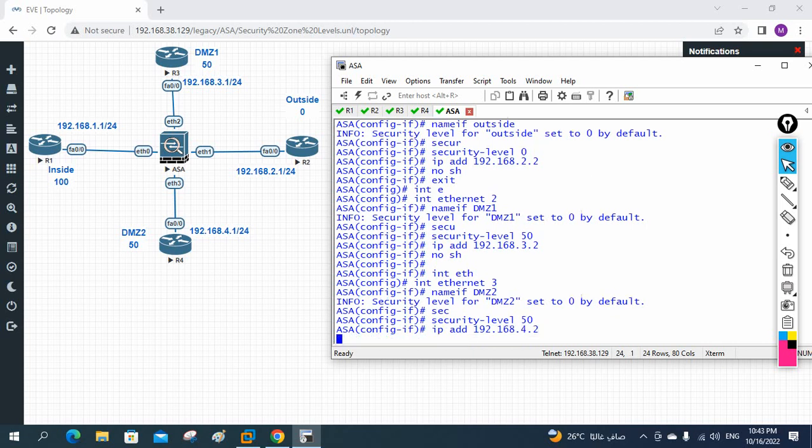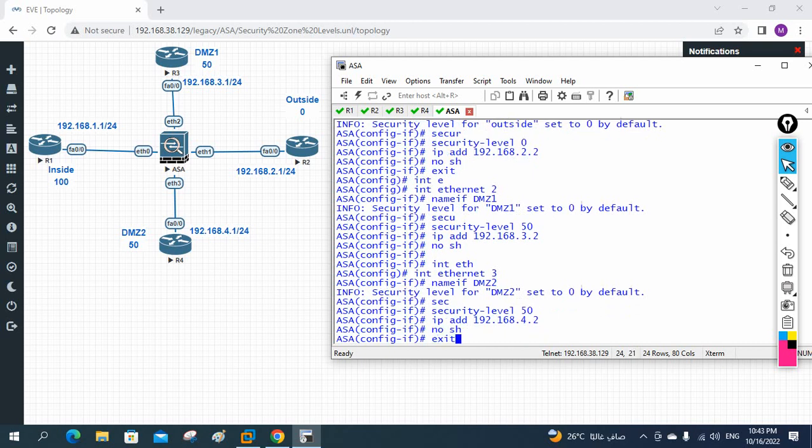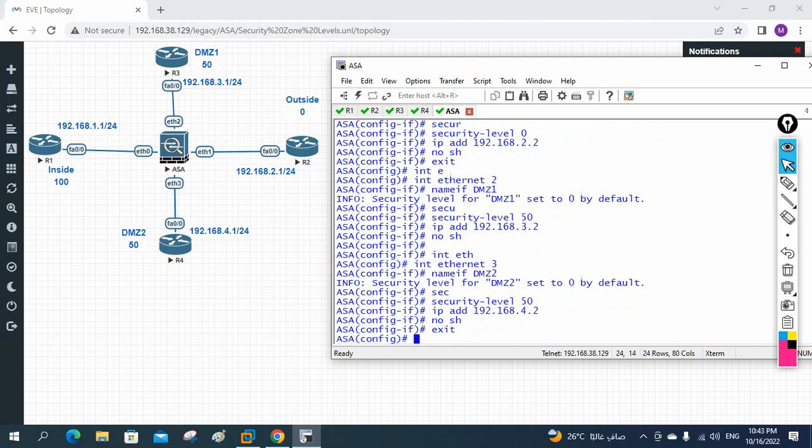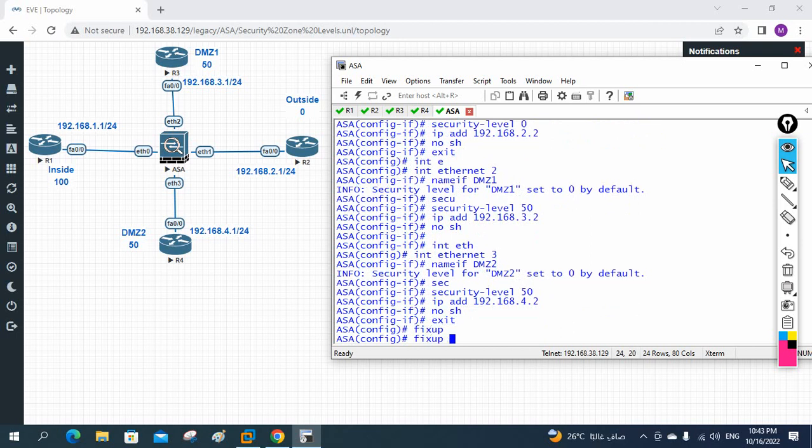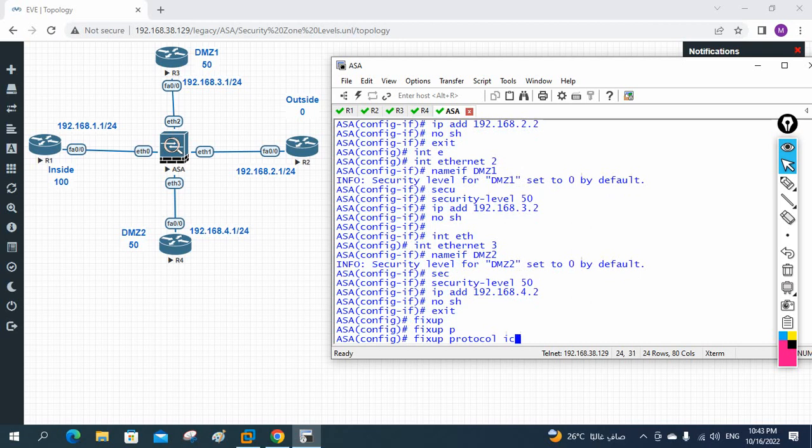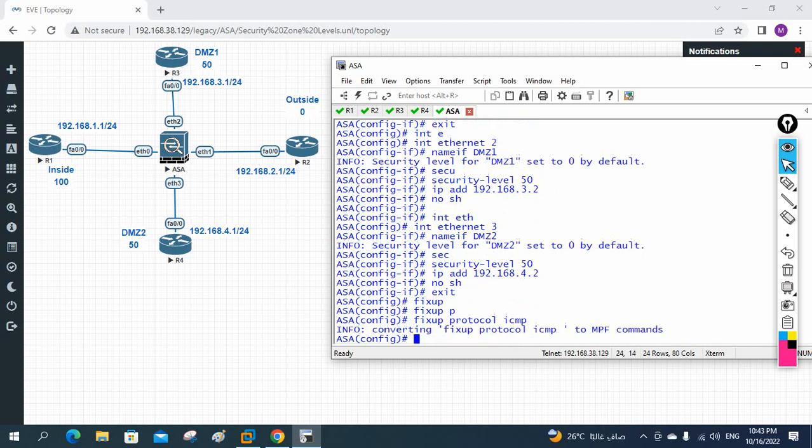192.168.4.2. Okay, and we will write no shut. That's all. So what I did, I just assigned the IP address and did no shut. And also by default ping is not allowed inside the ASA firewall. So if I want to fix that, I will write here fixup protocol ICMP. So we can do ping. If I did not do this command, they will not allow us to do the ping.